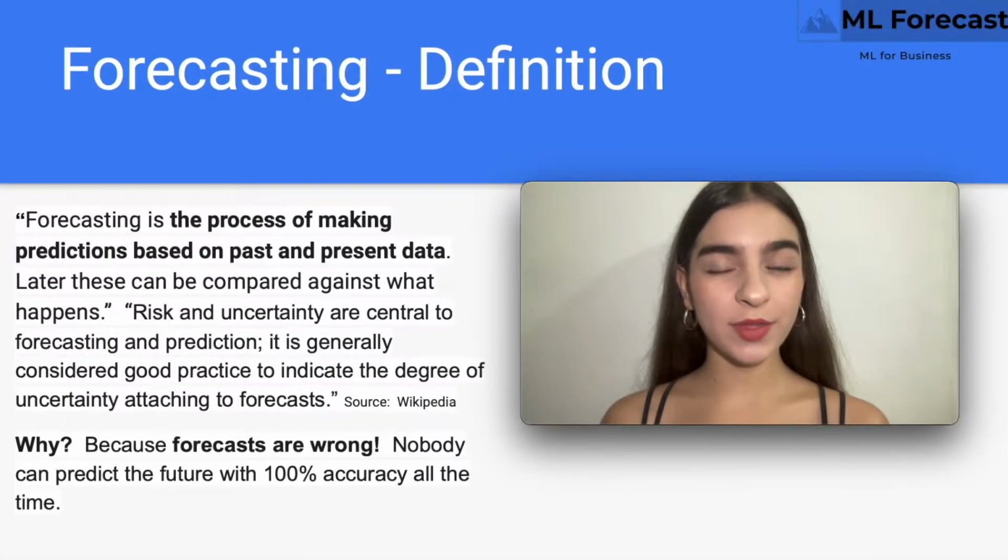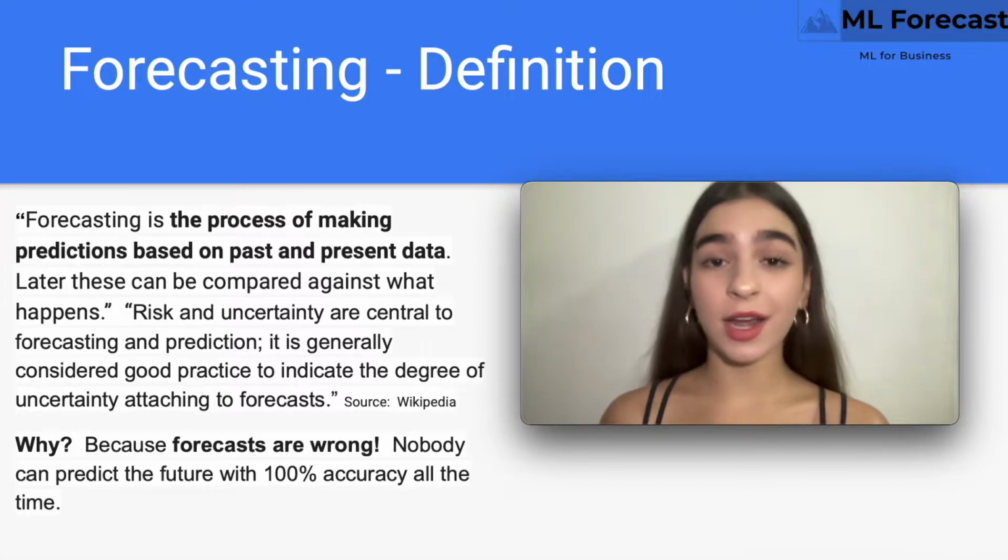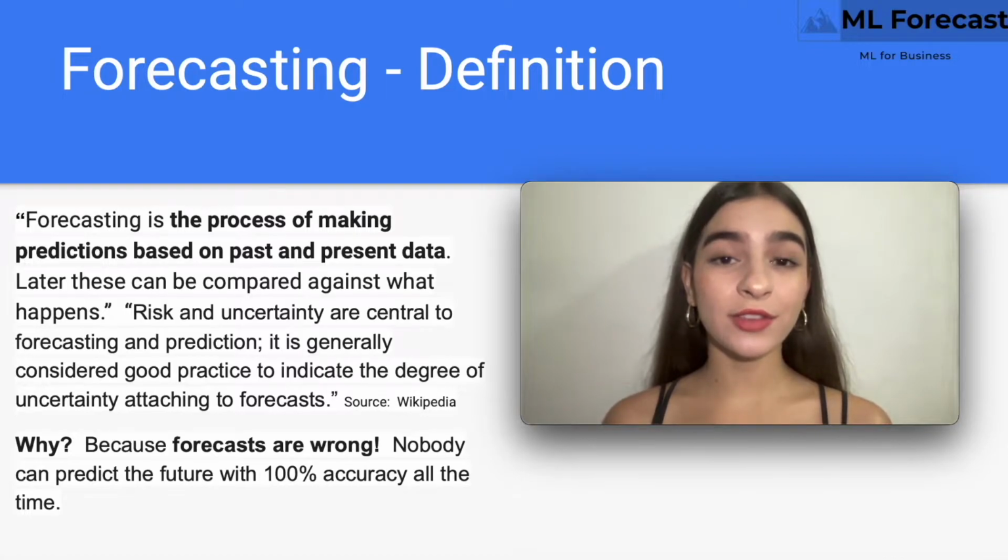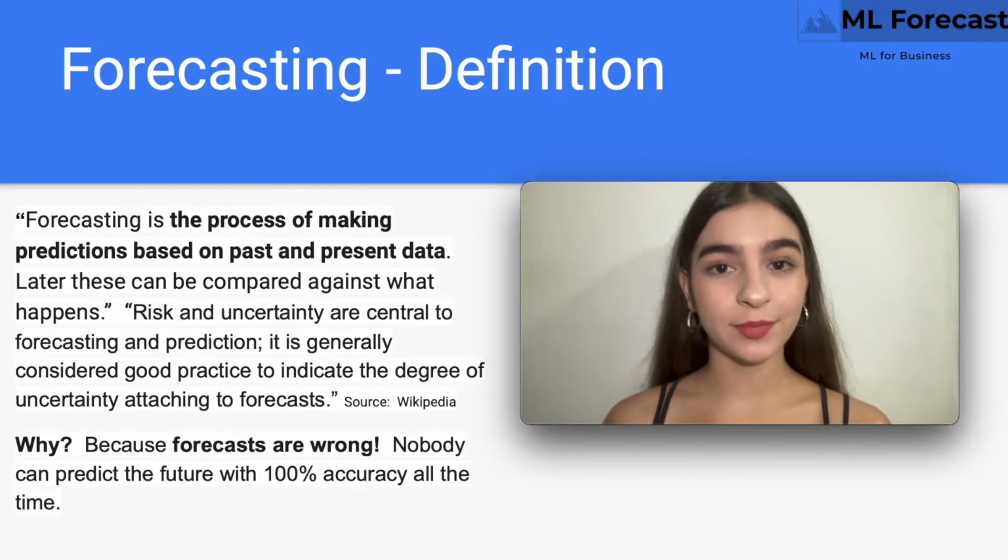Why do we bother with these metrics? Because forecasts are wrong. Nobody can predict the future with 100% accuracy all the time, not even artificial intelligence or machine learning. But we would like to know how good the models have performed on past historical data as a way to guide us in selecting a model.